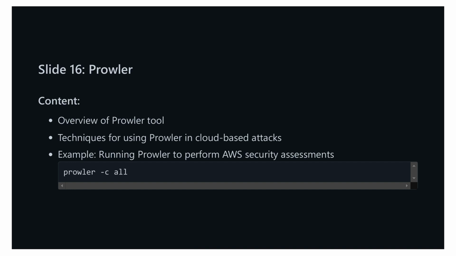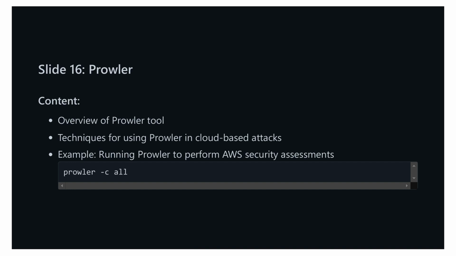In penetration testing or red teaming scenarios, Prowler can help identify misconfigurations, weak security settings, and potential vulnerabilities within your AWS setup. For example, Prowler can reveal IAM policies allowing excessive permissions that attackers might exploit. Finally, let's see an example of using Prowler to perform AWS security assessments.